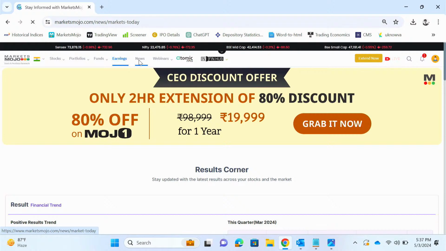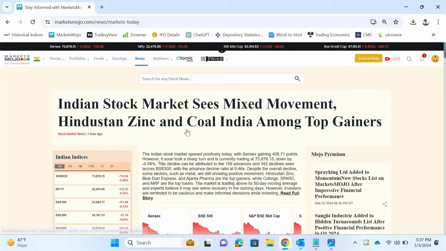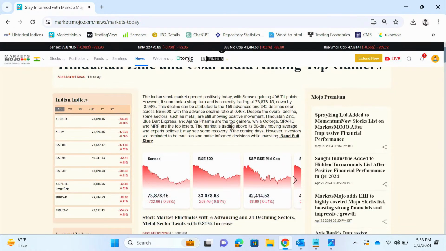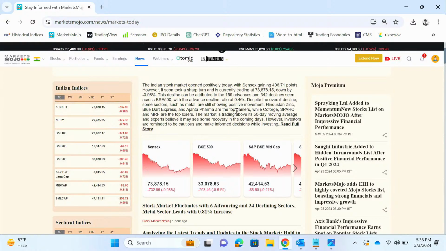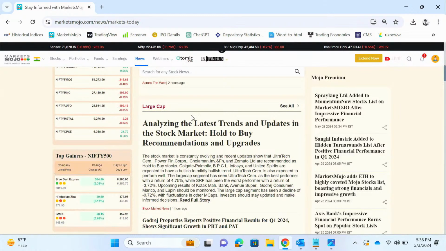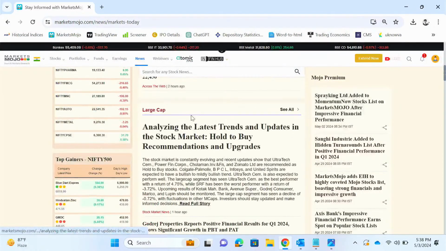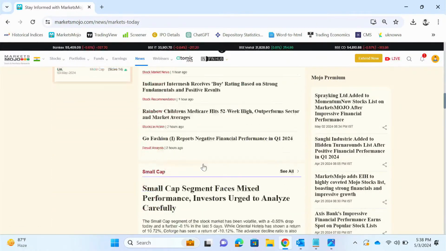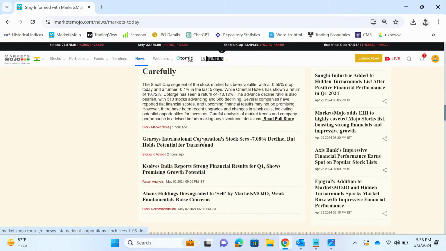Now going to the news part. This page basically covers all the financial news, and it is updated in real time. So you get all the news across the financial markets here in one place. It is also divided between large cap, small cap and mid cap. So you can see large cap, news for all the large cap companies in one place, news for all the mid cap companies in one place, etc.